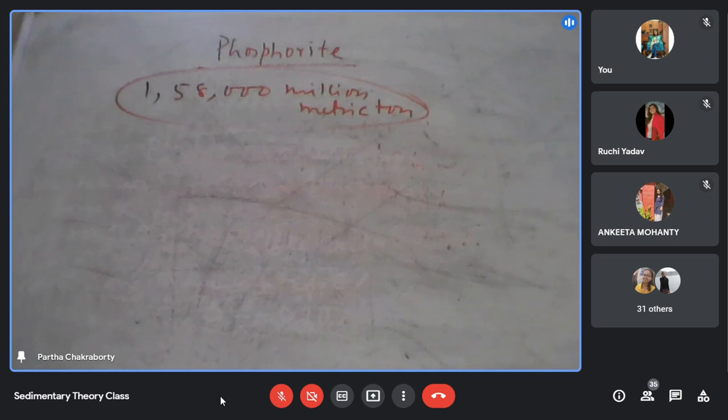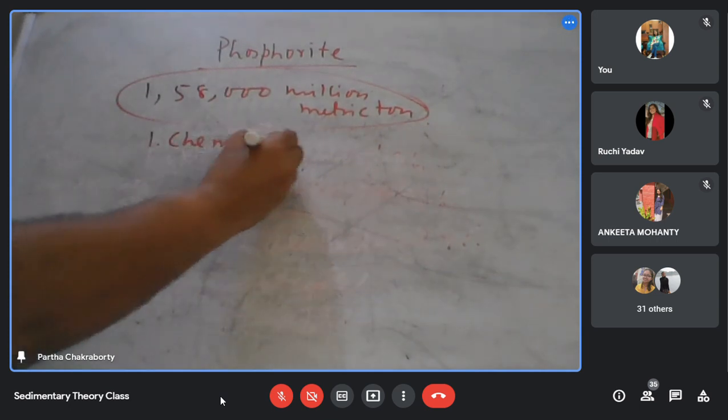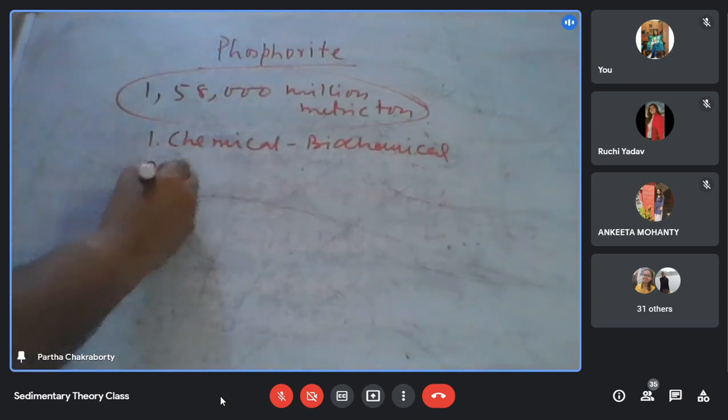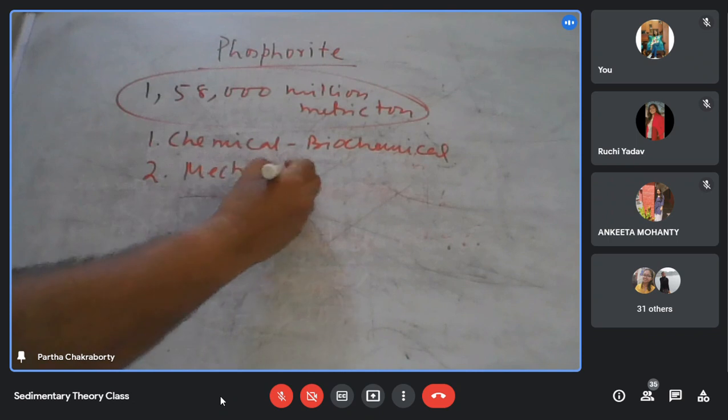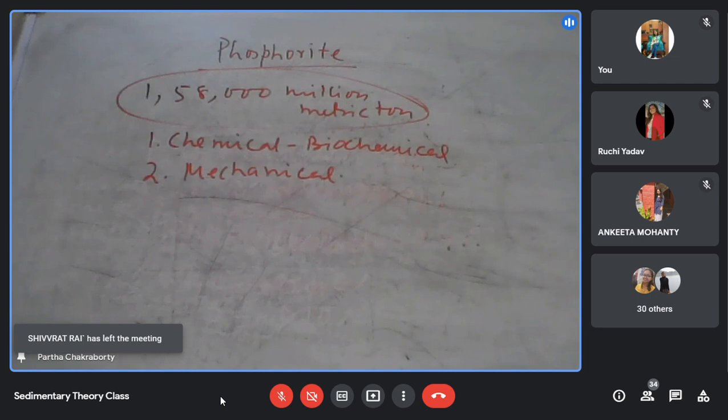the theory that is proposed is the two-step theory. One is chemical, biochemical. Number two, mechanical. What they said is, to increase the concentration of P2O5 as high as 40%, 45%, you require a two-step enrichment process. First enrichment is chemical biochemical, second enrichment is mechanical. First we start discussing the chemical biochemical.